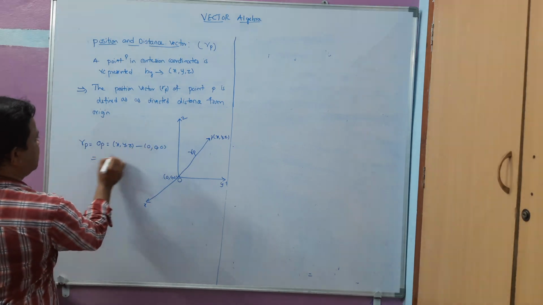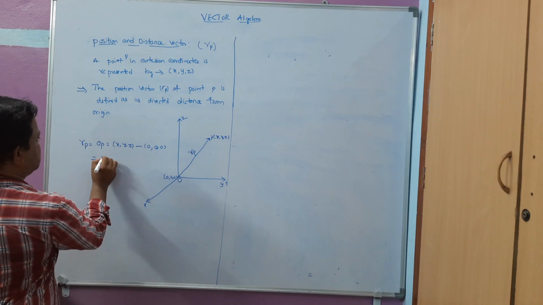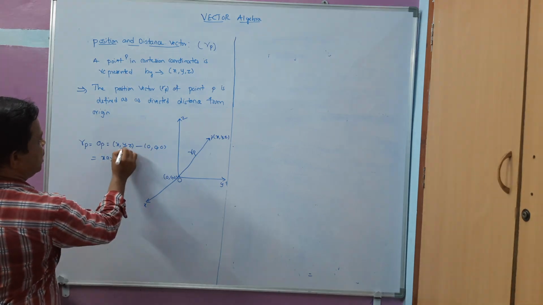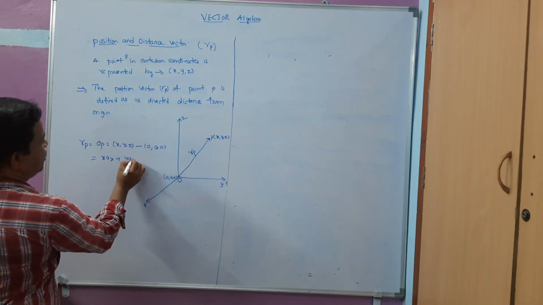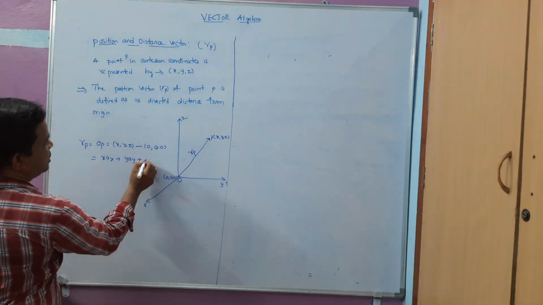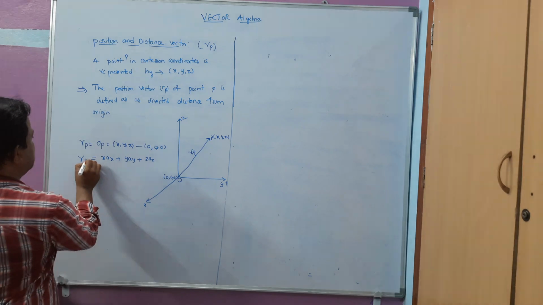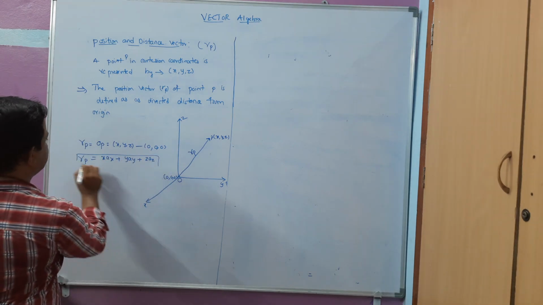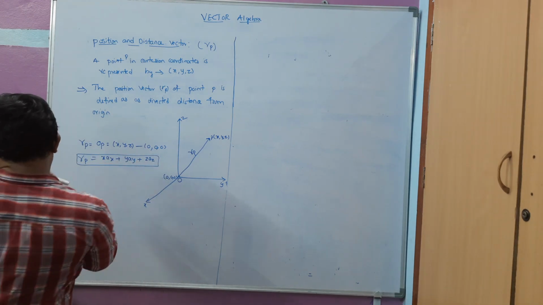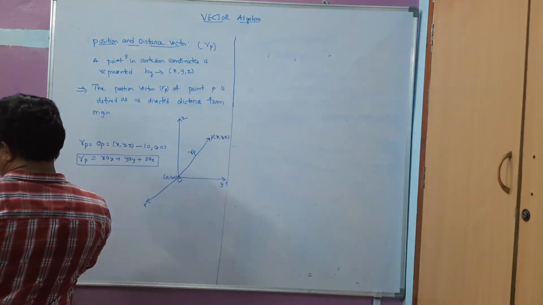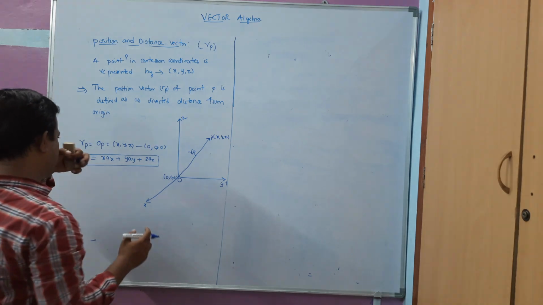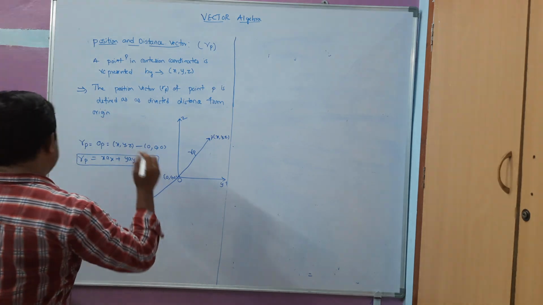Okay, it will give me x minus 0 is x only, that is x ax, plus y minus 0 is y only, that is y ay, plus z minus 0 is z only, that is z az. Okay, this is the position vector rp, right? So position vector here rp.